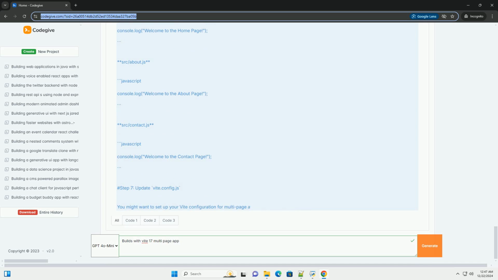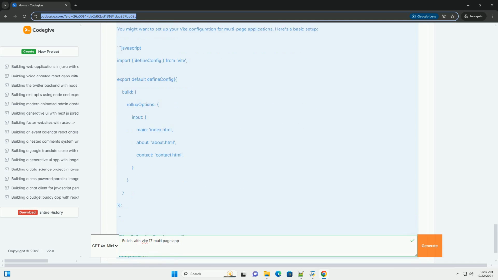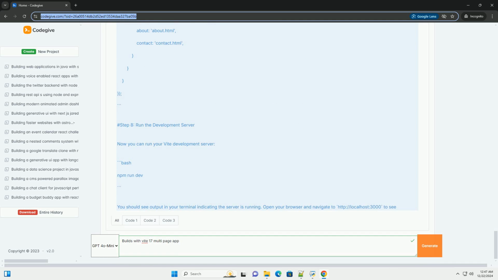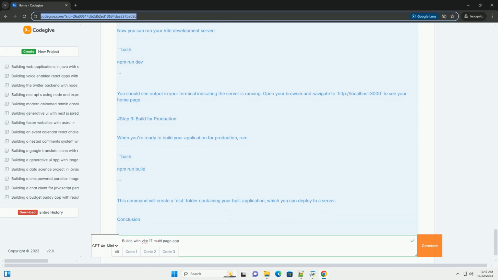Prerequisites. 1. Node.js installed, version 12 or above. 2. Basic knowledge of JavaScript and a code editor, like VS Code. Step 1. Create a new Vite project. First, you need to create a new Vite project. Open your terminal and run: npm create vite@latest my-multi-page-app --template vanilla. This command creates a new directory called my-multi-page-app and initializes a Vite project using the vanilla JavaScript template.